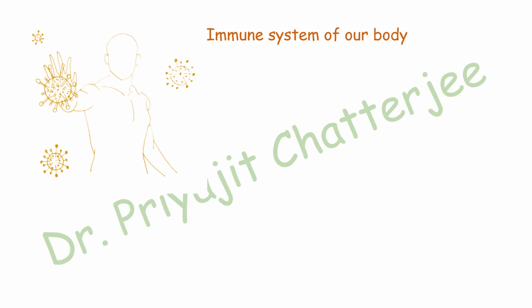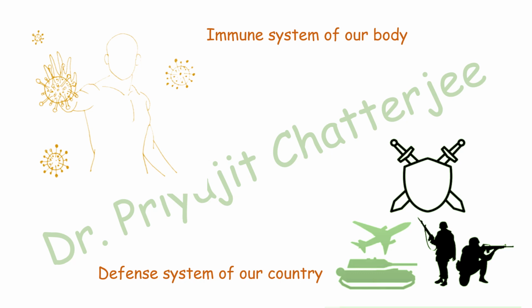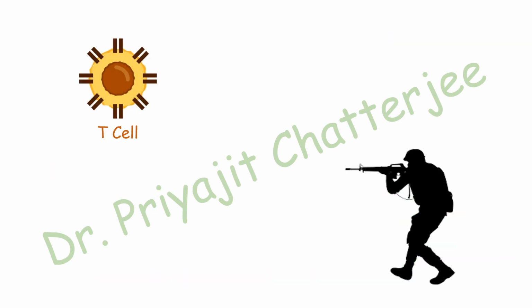If we relate the immune system of our body with the defense system of our country, then the T cells of our immune system are much comparable to armed, trained soldiers.